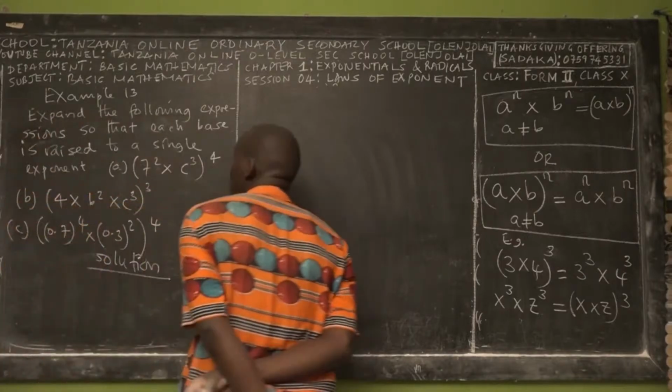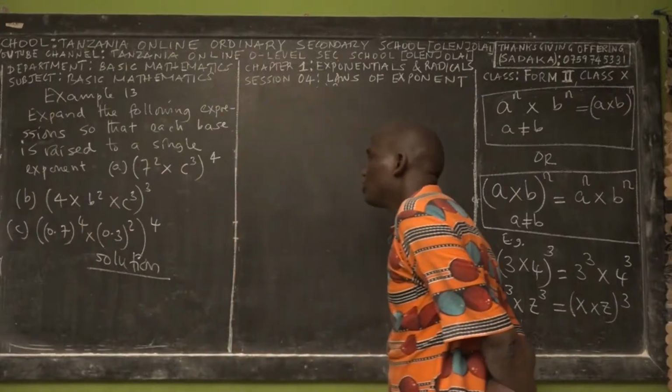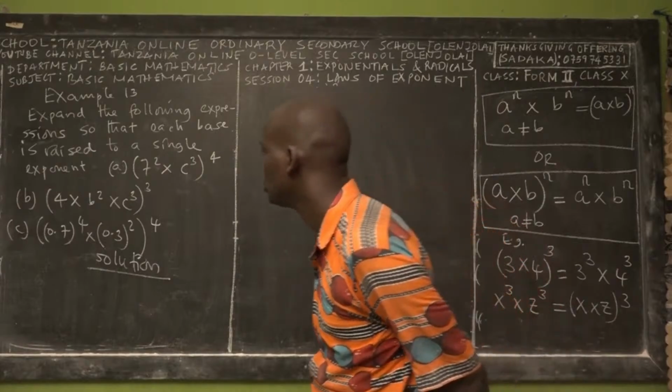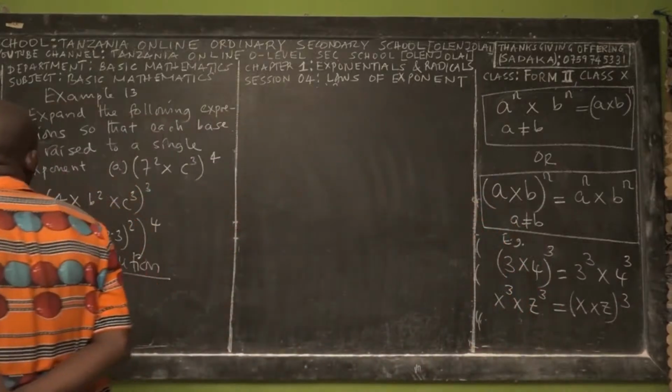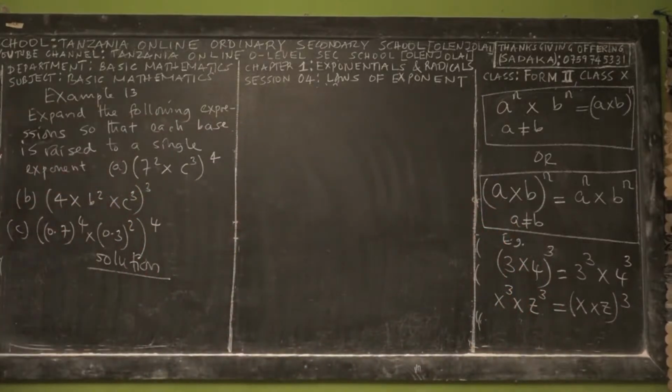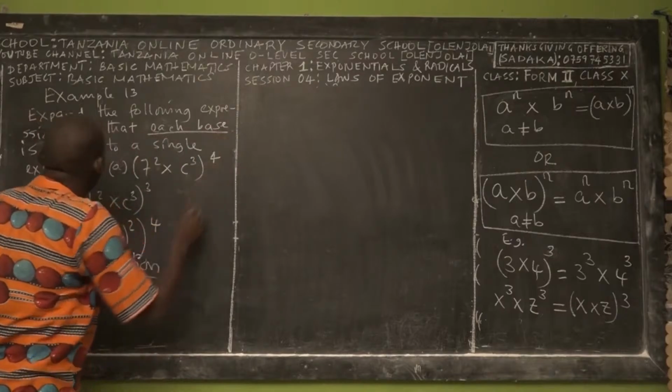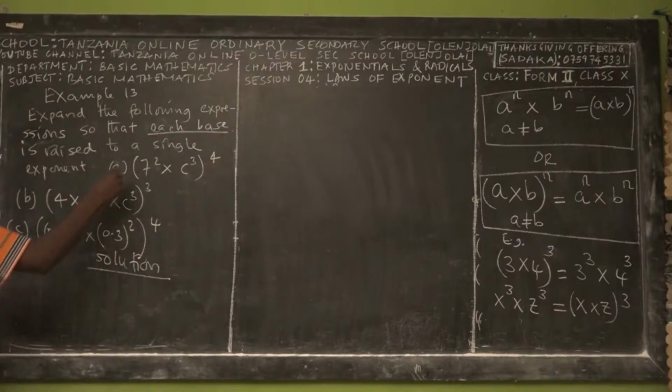Expand the following expressions so that each base is raised into a single exponent. That's the question. Each base. So understand the keyword: each base is raised into a single exponent.